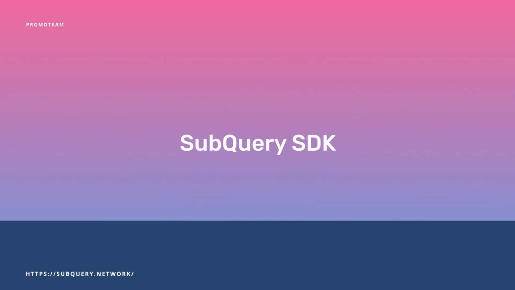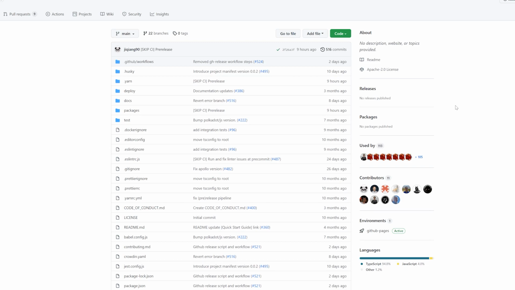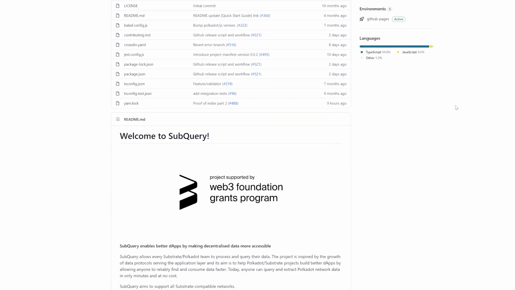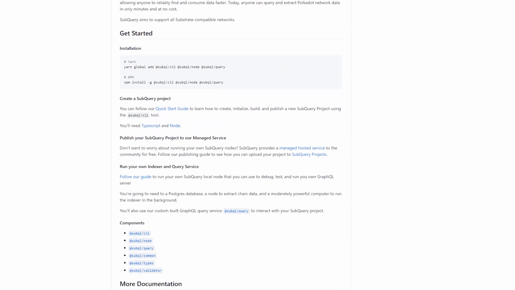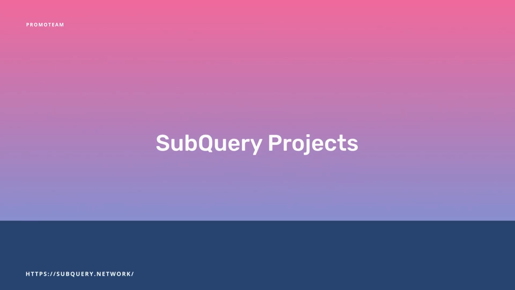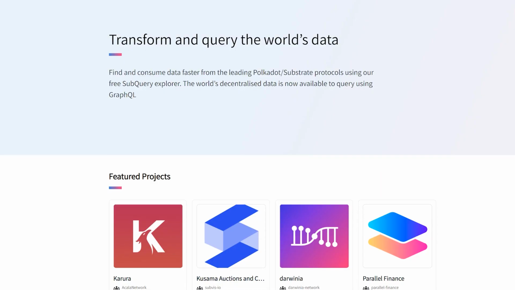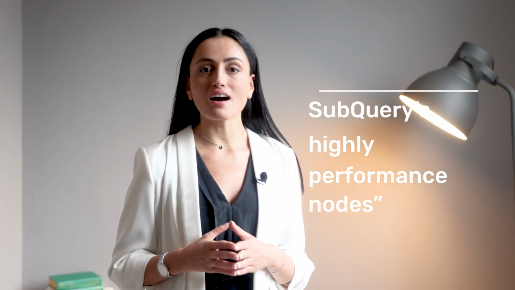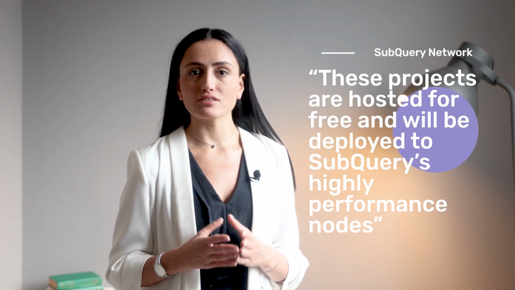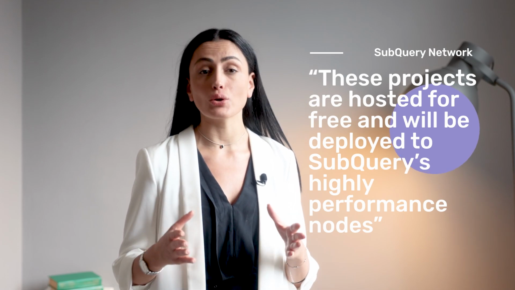SubQuery SDK is an open-source software development kit. It allows users to build their own projects on SubQuery, defining the key function for data indexing and data aggregation. The SubQuery team is actively adding new features to the SDK so that network participants can build their infrastructure projects more efficiently. Regarding the SubQuery Projects, it's an online application where users can publish their own SubQuery projects. These projects are hosted for free and will be deployed to SubQuery's highly performant nodes.